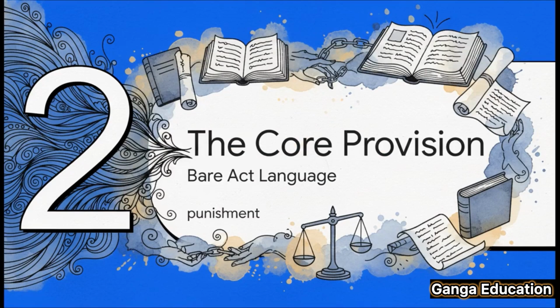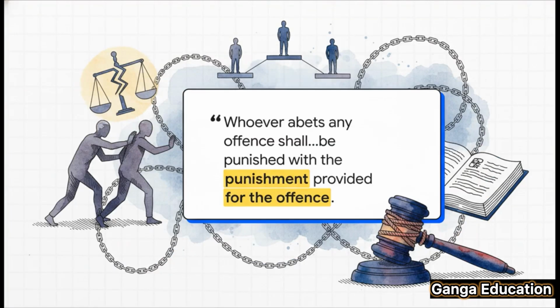Okay, so first things first. Let's look at the core legal provision, right from the BNS Act itself. This section, you see, it sets out the general rule for what happens when someone abets a crime and that crime actually gets committed. Now have a look at the language here. It's pretty straightforward, right? What it's basically saying is this: if you encourage or help someone commit a crime and they actually go ahead and do it because of your help, well, you're going to get the exact same punishment as the person who actually committed the act. It's that simple. In the eyes of the law, the abettor and the main offender, they're on the same level.